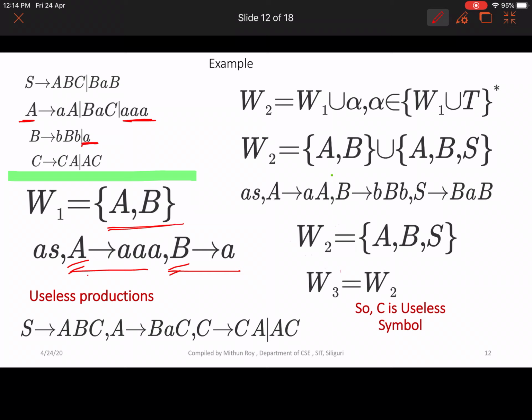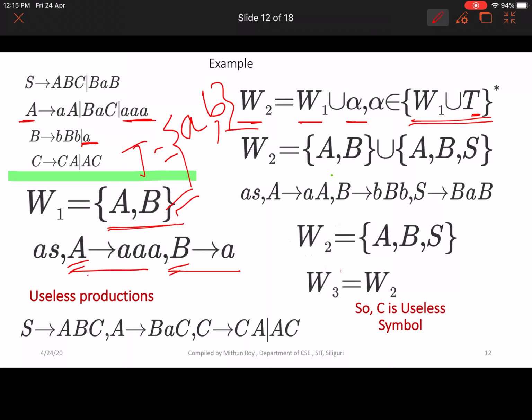Now the second step, W2 is equal to W1 union alpha, where alpha belongs to (W1 union T)*, that is capital A, capital B, and the T set contains only terminals, that is small a and small b. So W1 union T means any combination of capital A, capital B and small a, small b.